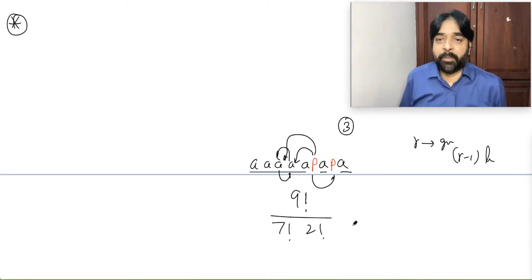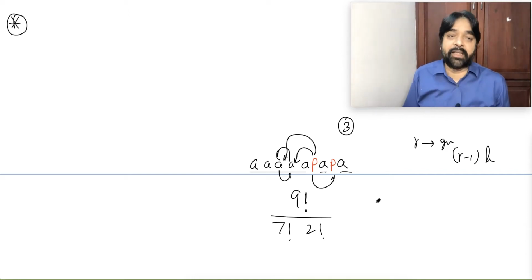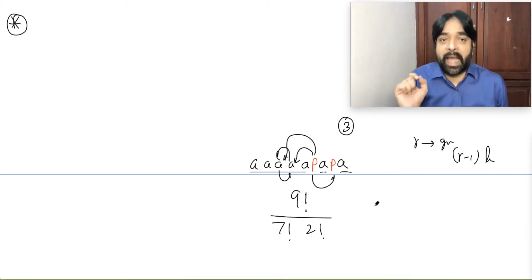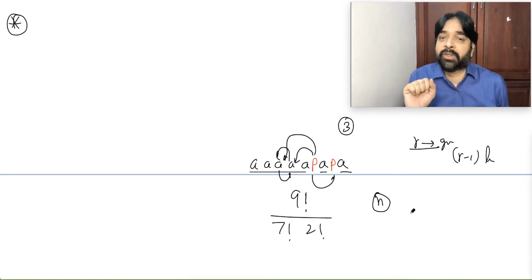Did you understand the point? Not able to understand. Is it clear to all of you? Suppose, imagine, there are n identical objects. I want to make R groups.